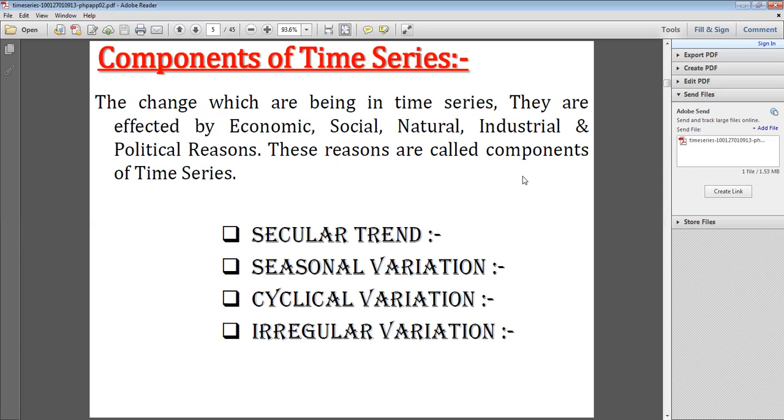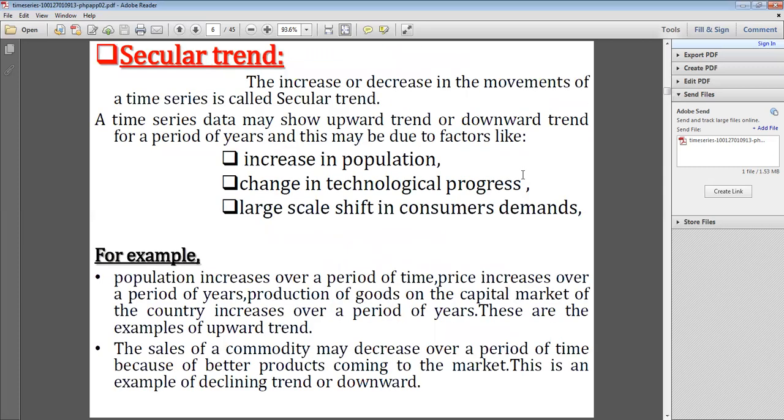So maybe from an examination point of view, we can expect a theory question: Define time series. What are the parts of time series? Or define time series. What are the components of time series? Okay, so this is important from the theory examination point of view. So now we will discuss the first one.